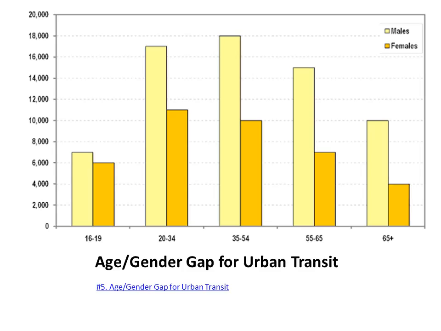Along with differences in types of trips that people take, there are differences between urban transit use with age and gender. In all age groups, males use urban transit more than women. This usage gap peaks at around age 40, when most people are most productive and are also employed.